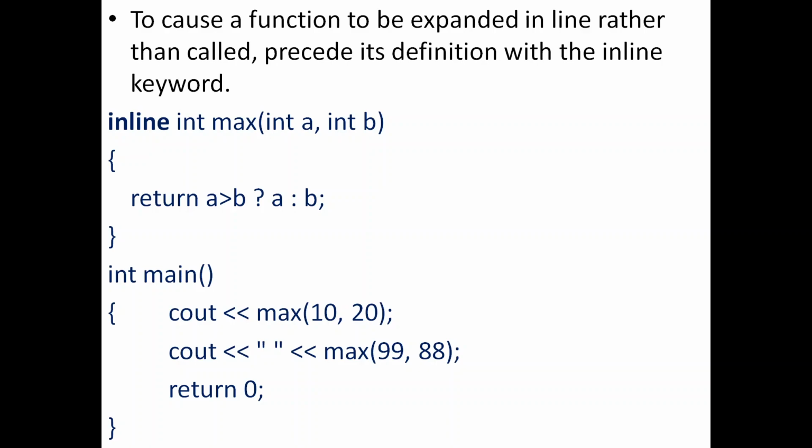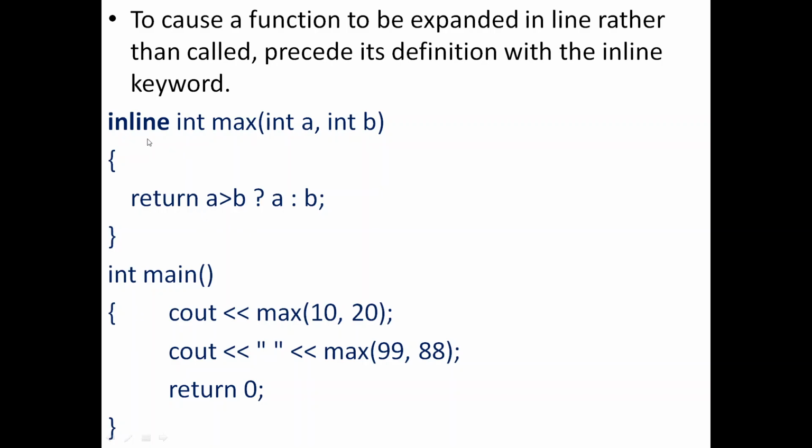There is a chance that your code may be copied into the calling function itself rather than making a control transfer. In this code, this is a single line program, so it is a waste of time to do a complete transfer from this function to that function and come back.